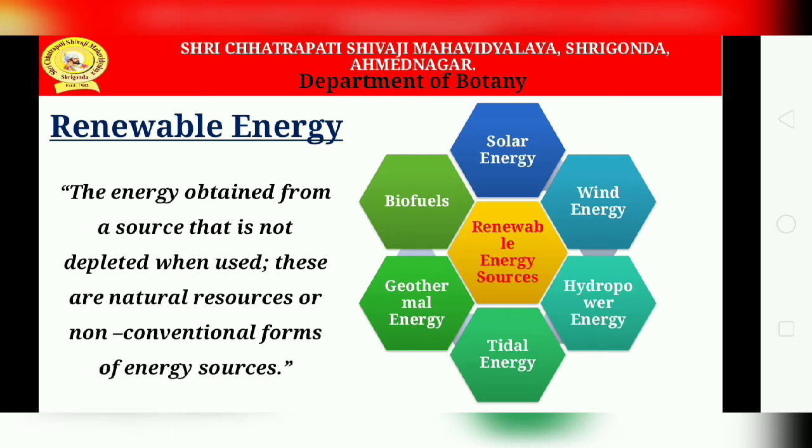So these are natural resources, or non-conventional forms of energy sources, which are abundantly available and replaced in a shorter period.